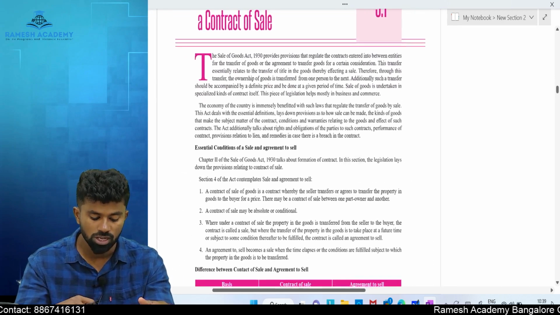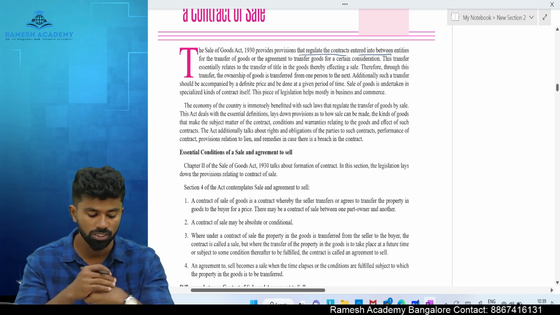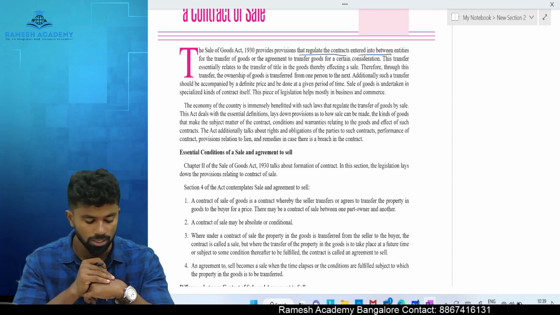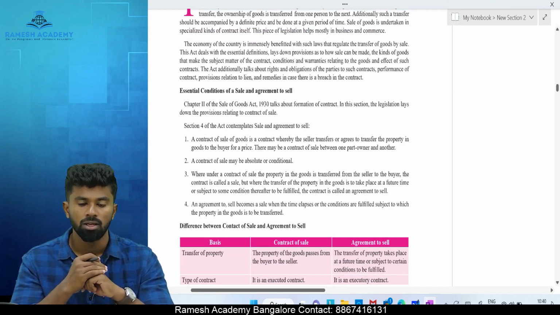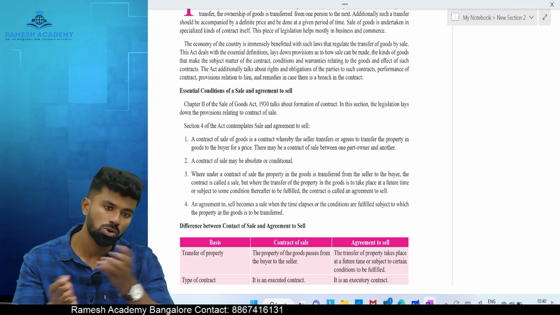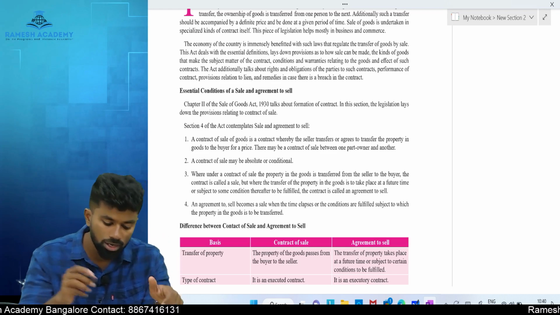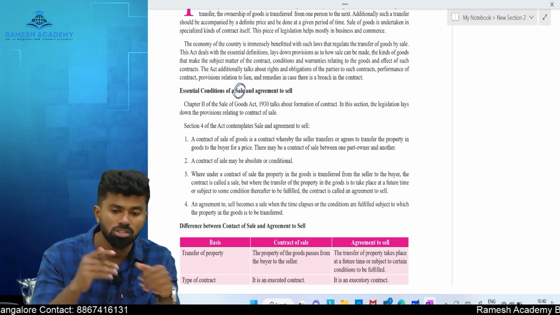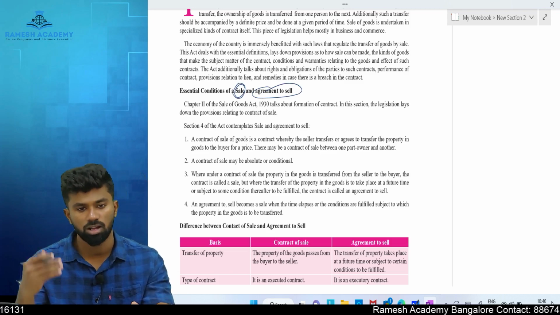The Sale of Goods Act 1930 provides a provision that regulates the contract entered into between the parties. Essentials, conditions for sale and agreement to sale. A contract of sale includes what? Both sale as well as agreement to sell. In case of sale, ownership is transferred immediately. In an agreement to sell, ownership is transferred on a future date.